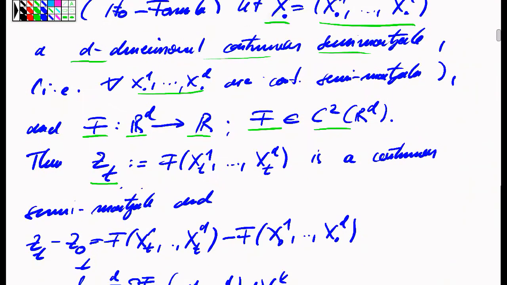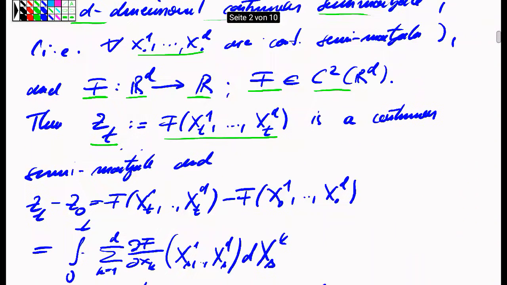I want to consider now the process obtained by inserting this d-dimensional semi-martingale into this function f. The statement is that this new process is again a continuous semi-martingale. So it's not a totally arbitrary process. It's again a process which can be decomposed into a martingale and a process of bounded variation.